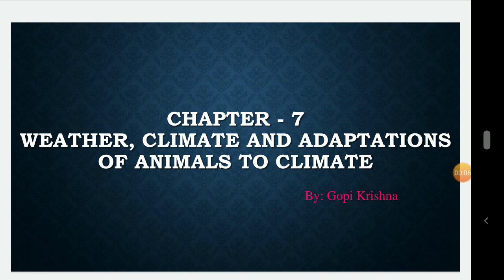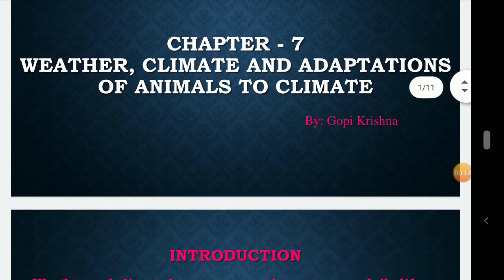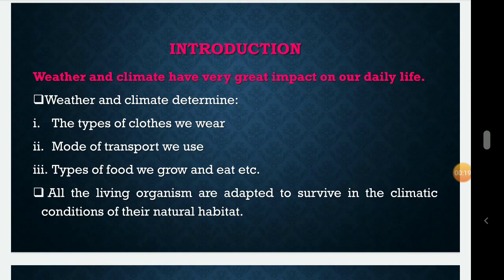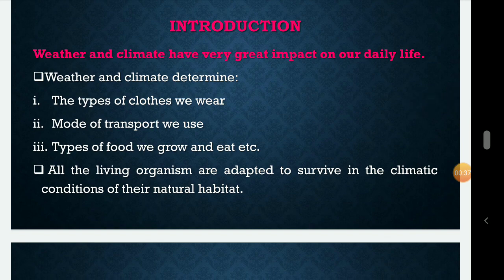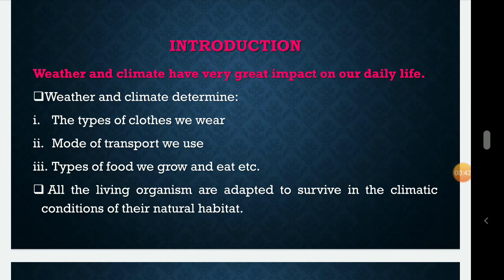The name of chapter 7 is Weather, Climate and Adaptation of Animals to Climate. Today we will continue the new chapter, and the first thing I am going to start is the introduction of this chapter. Weather and climate have a very great impact on our daily life. As we know, weather and climate determine the types of clothes we wear, the mode of transport we use, the types of food we grow and eat, etc.